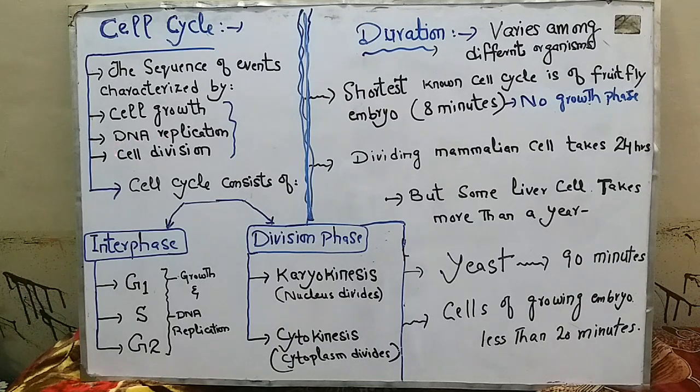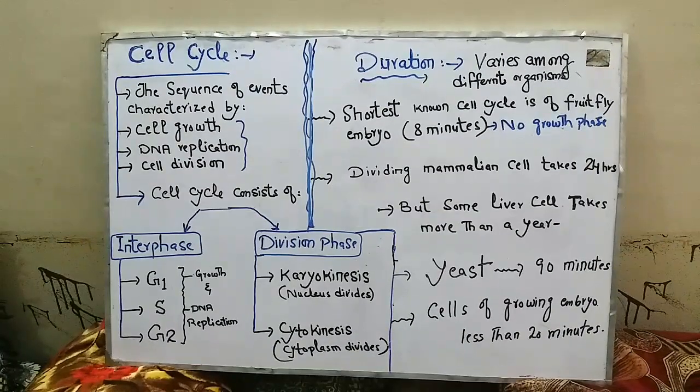And eventually the last step is the cell division in which one cell will divide into two identical daughter cells. So this is the cell cycle. It is characterized by these three properties, namely cell growth, DNA replication and cell division.